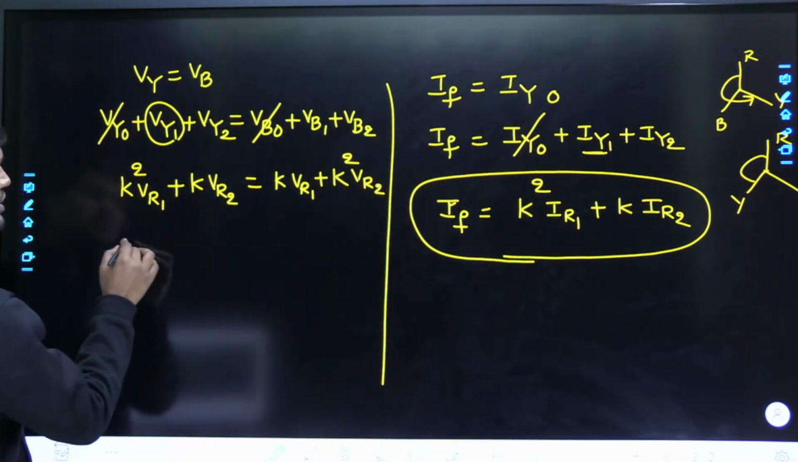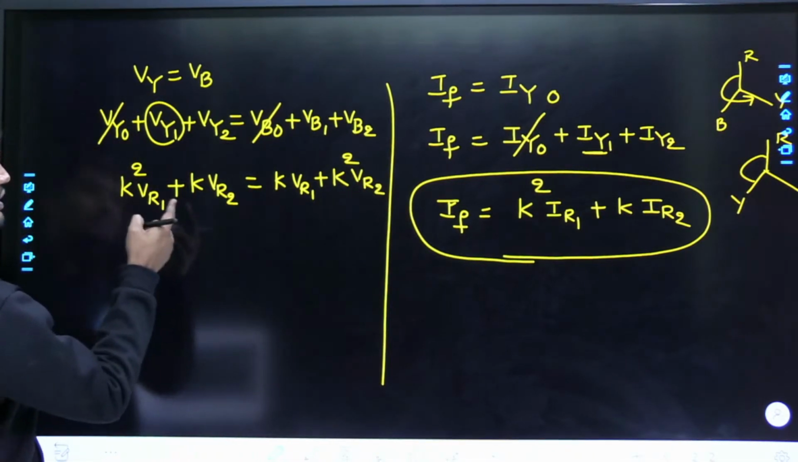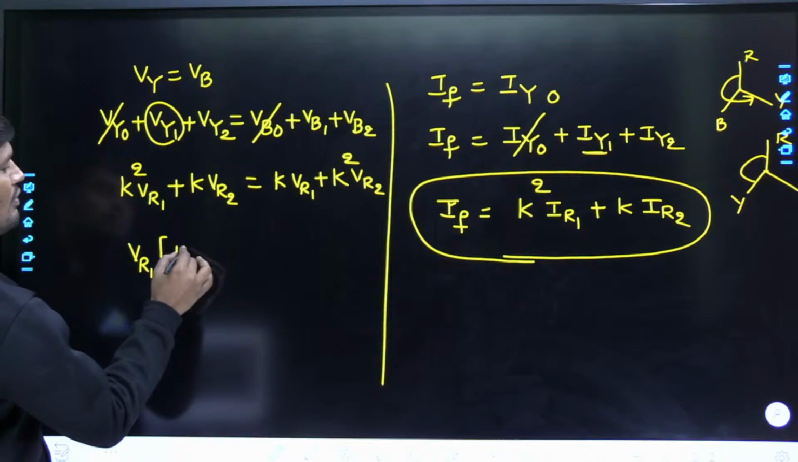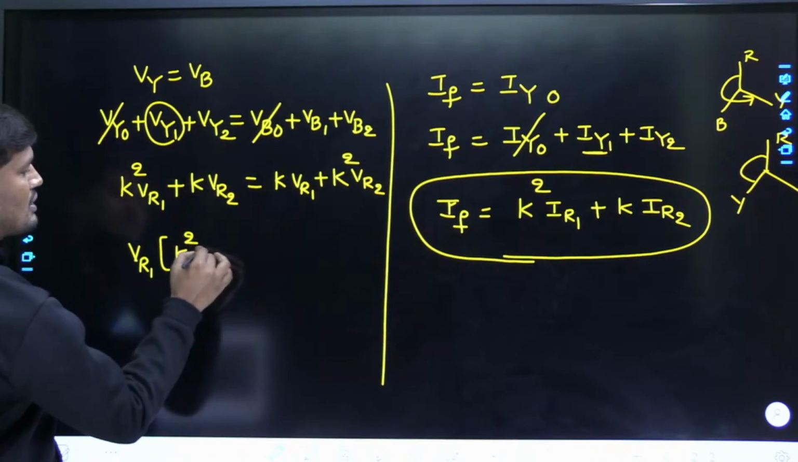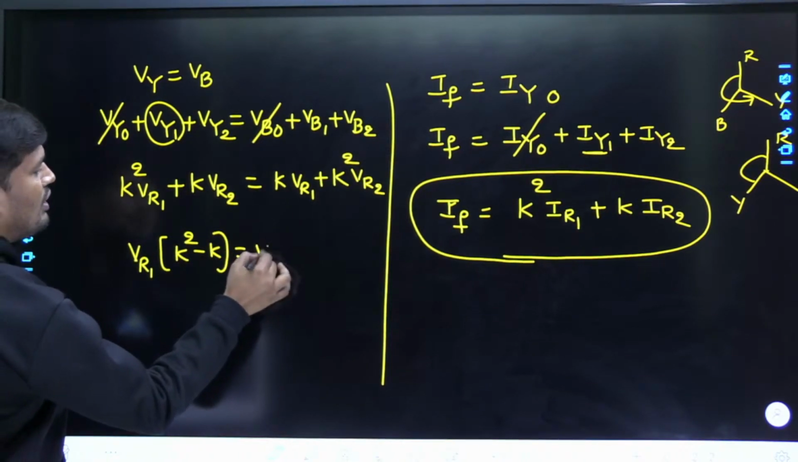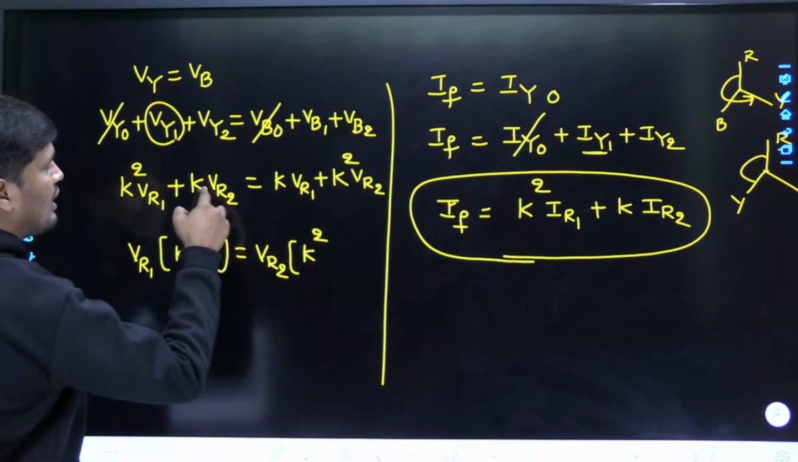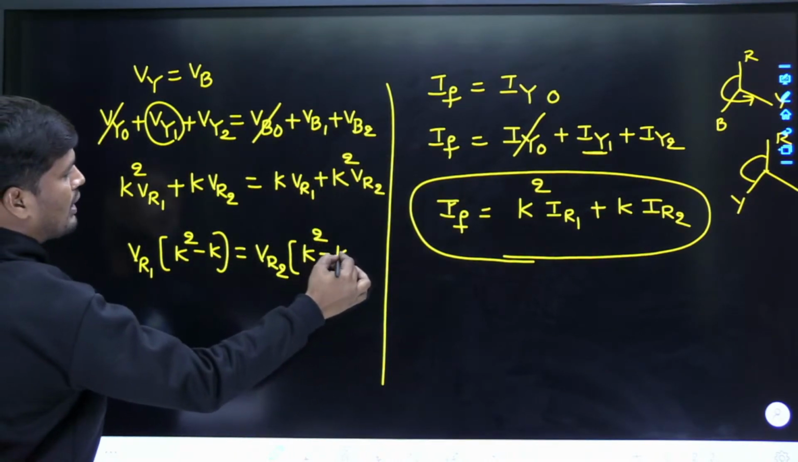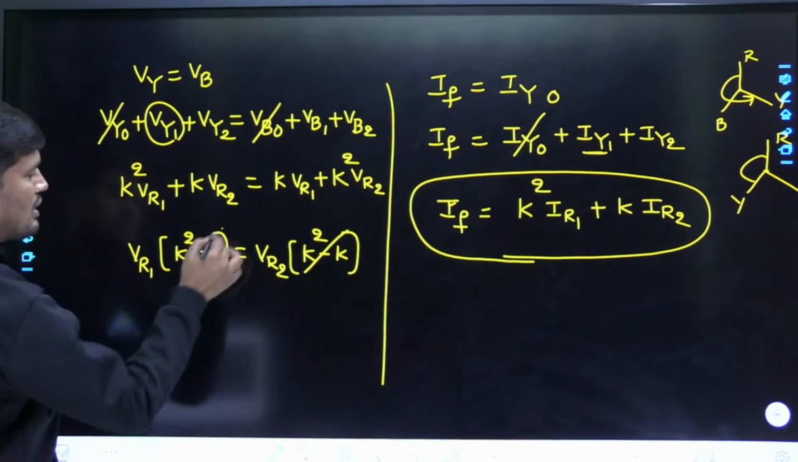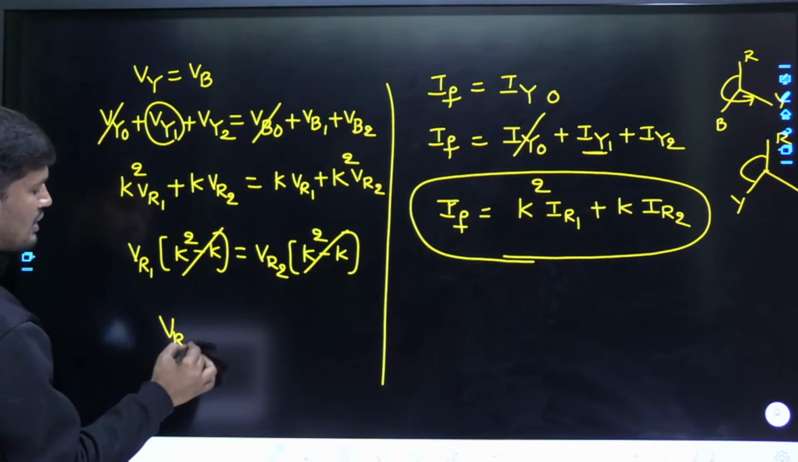Rearrange the equation. When you are rearranging this equation, VR1 take common, it will be a square minus a. VR2, arrange this in the proper manner. This will be a square, and if you take this a VR2 to that side, it will become minus a VR2. Minus a square, minus a square minus a cancelled.